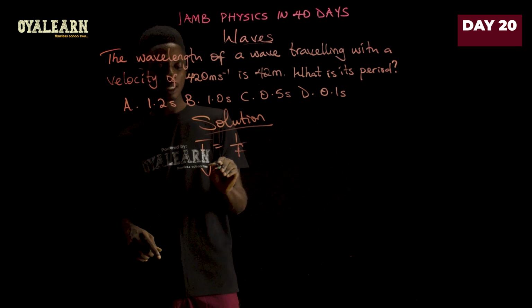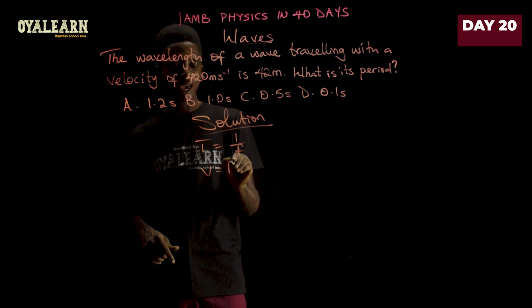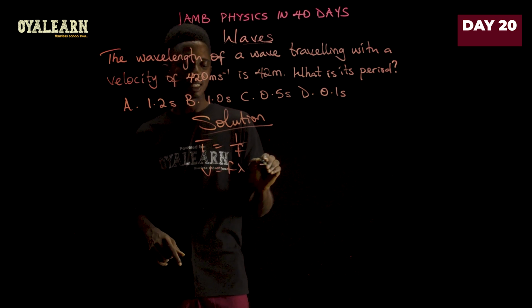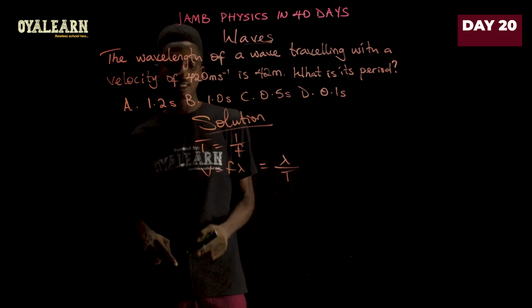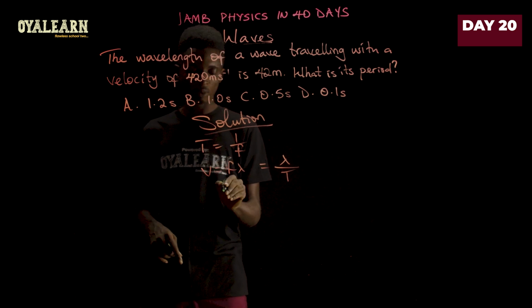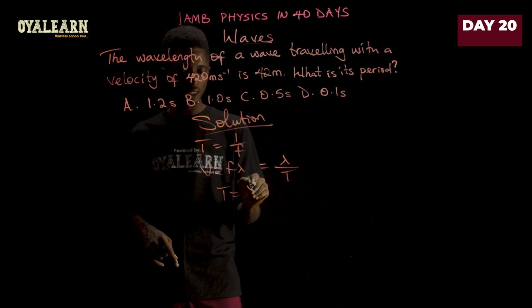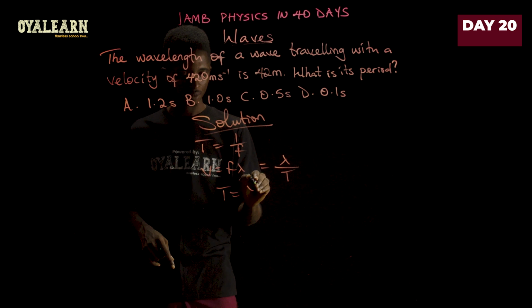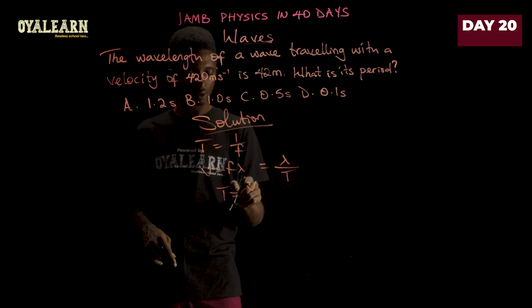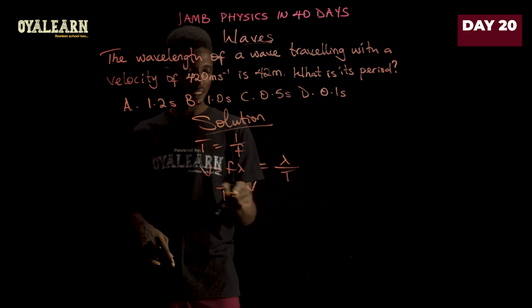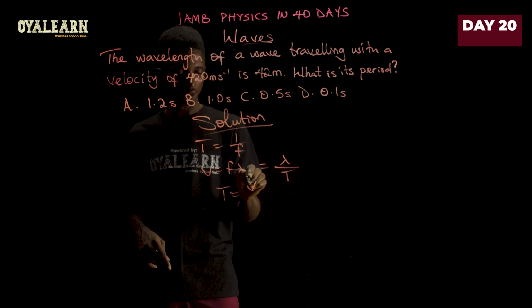So if V equals f lambda, it implies that the same thing equals lambda over T, right? So if V equals lambda over T, to make T the subject, T would then be lambda over V.